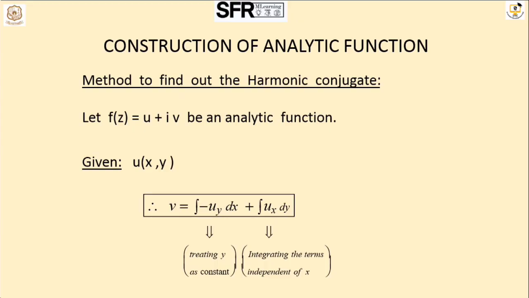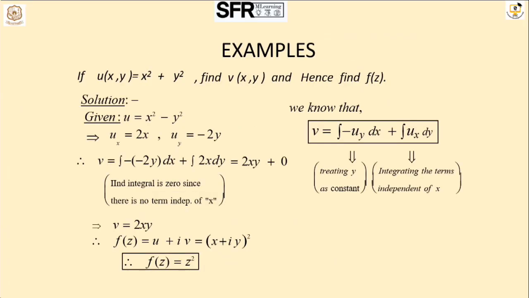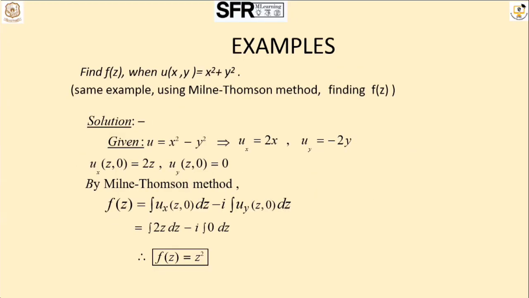I define a function f of z equal to u plus iv to be an analytic function. From this, I integrate the part in terms of x. I am giving one simple example to prove the Milne-Thomson method. It will be useful for you to derive a function as a harmonic function and an analytic function using the Milne-Thomson method. I am giving the polar functions too for the Milne-Thomson method.